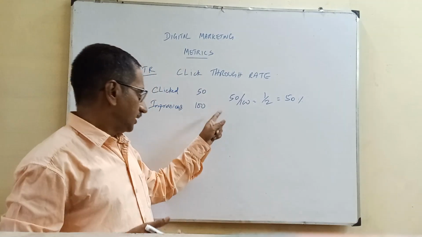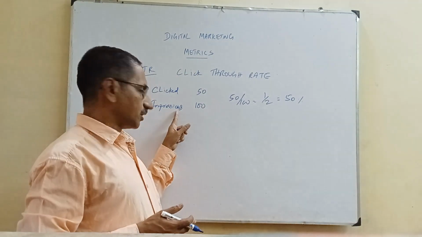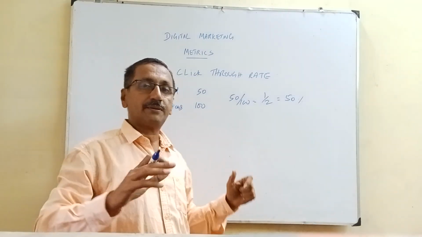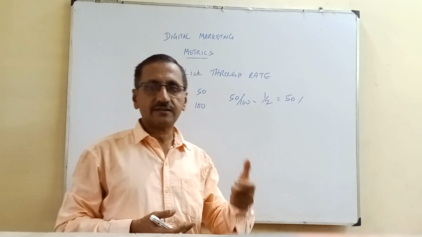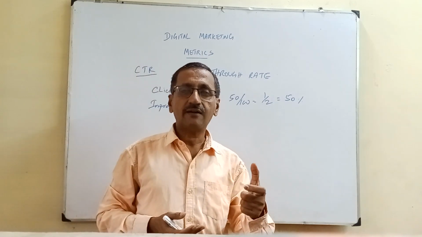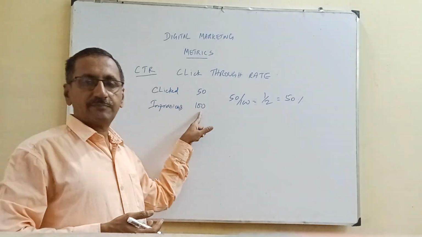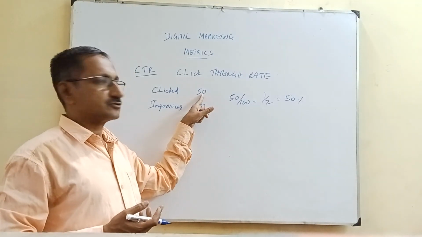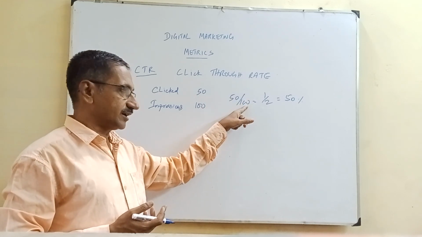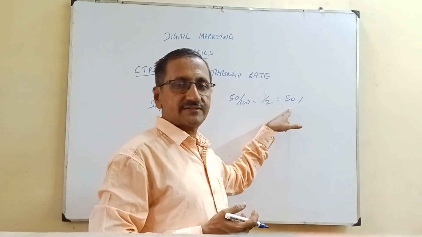When I make a promotion, that promotion gets a lot of impressions. Impression is nothing but how many people see that. But not every person who looks at that impression will click on it. I gave the impression as 100, which means 100 people have seen that, but only 50 have clicked on it. So 50 out of 100, 1 by 2, so click-through rate will be 50%.